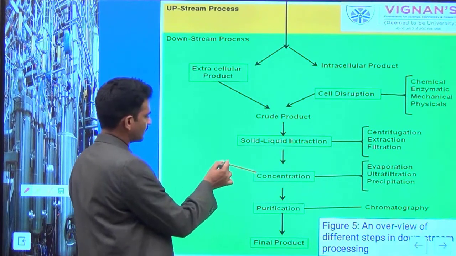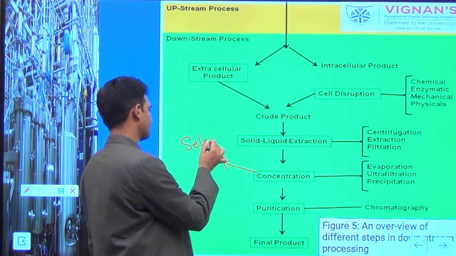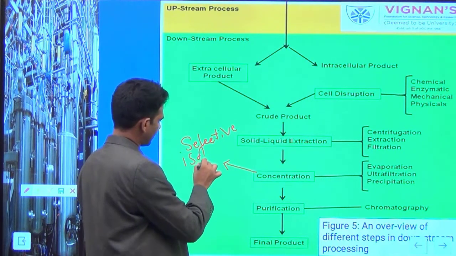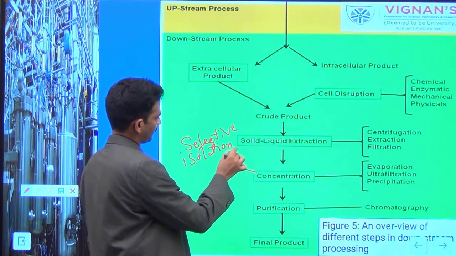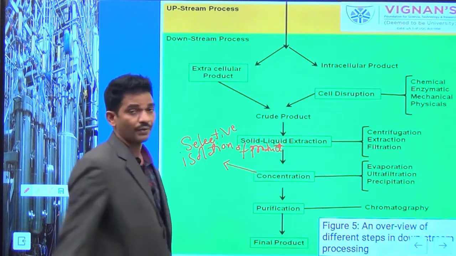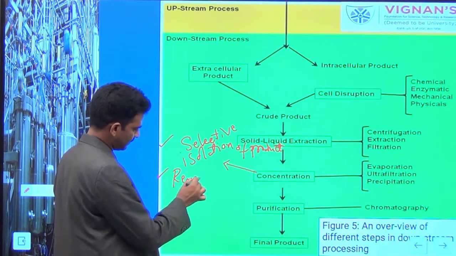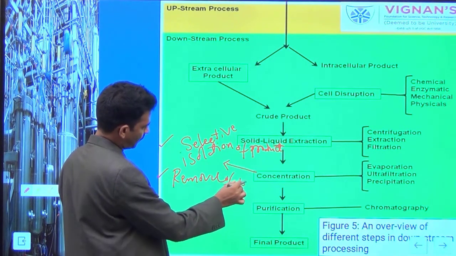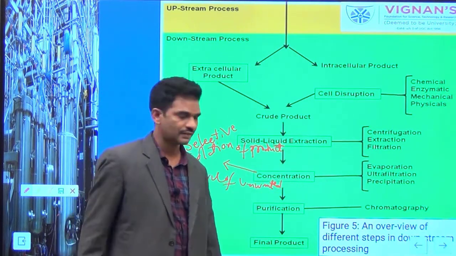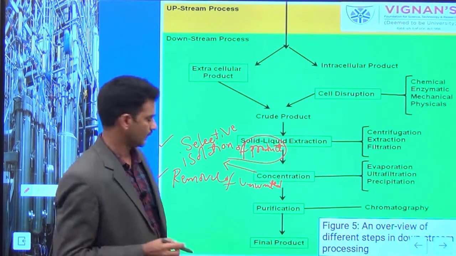The concentration stage, we can define it. It is a selective isolation of your product. Concentration is the selective isolation of the product, or you can say the removal of unwanted materials. The removal of unwanted impurities and selective isolation of your desirable product, you can call it concentration.